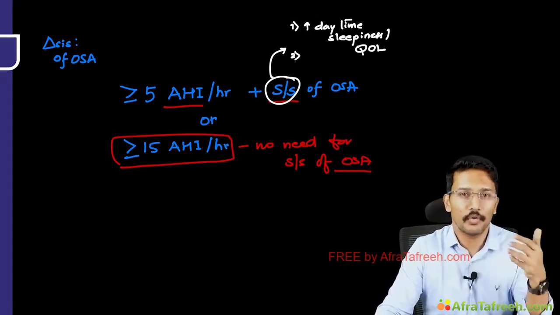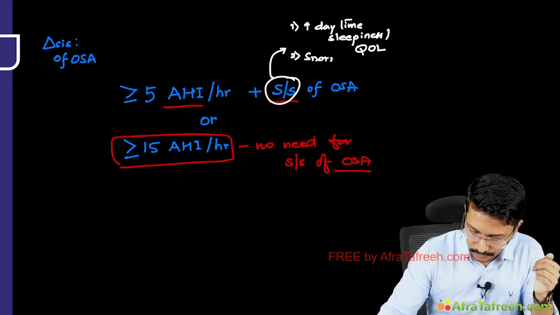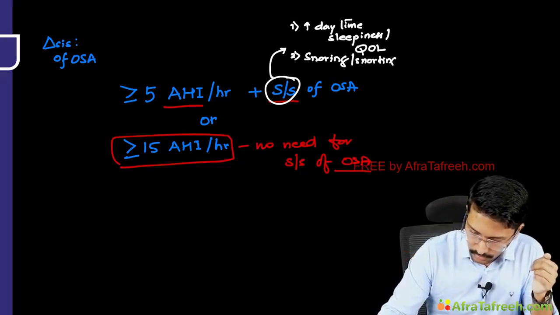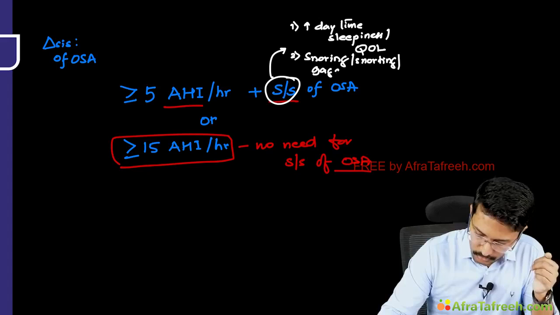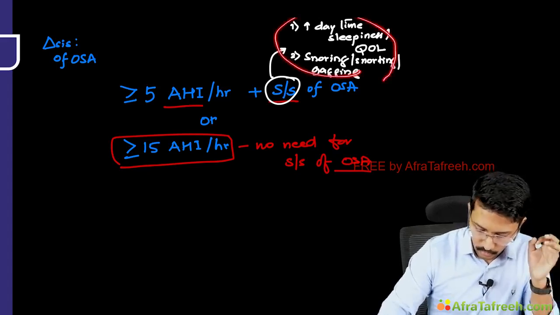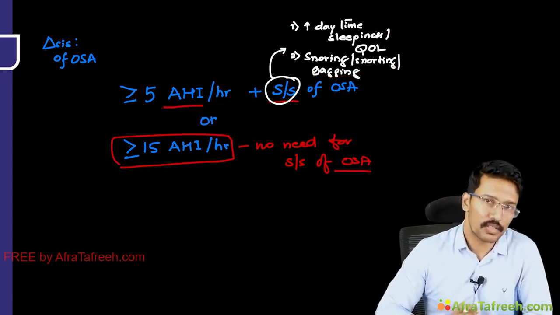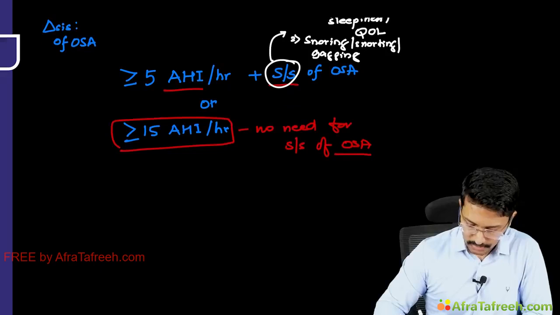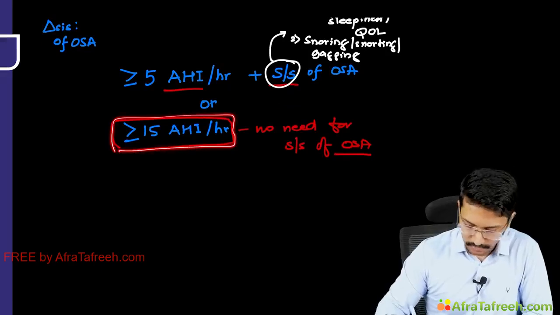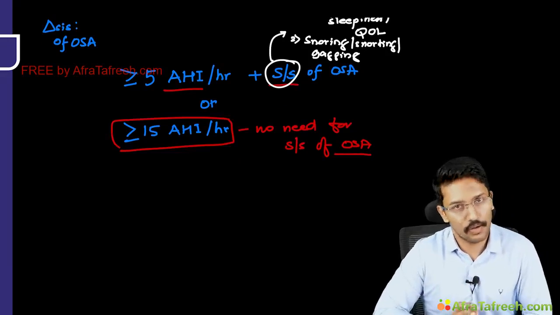But nighttime also there are issues, right? What are those issues? Snoring or snorting or gagging episodes during sleep. So when these are present, along with an apnea-hypopnea index of 5 or more, we make a diagnosis of OSA. And if the sleep study shows that AHI is more than 15, then we don't even need the symptoms. We can still make the diagnosis of OSA.